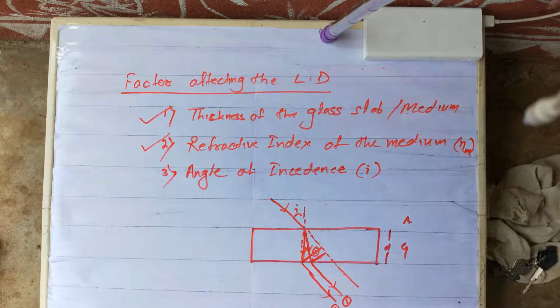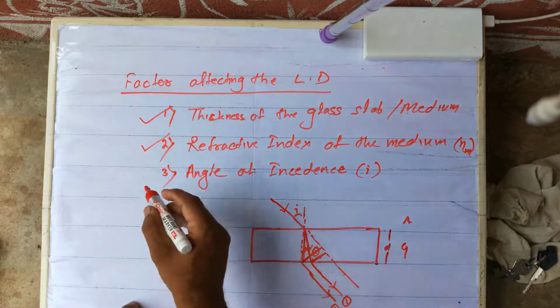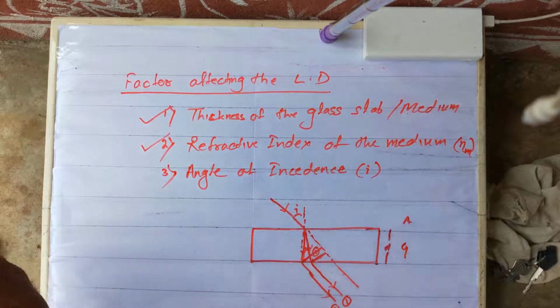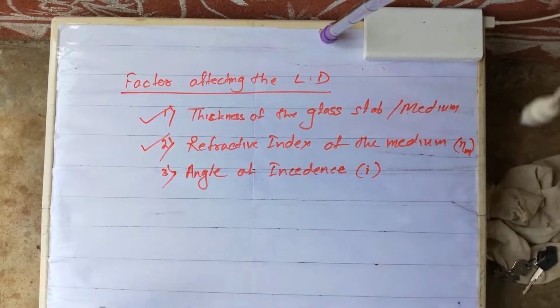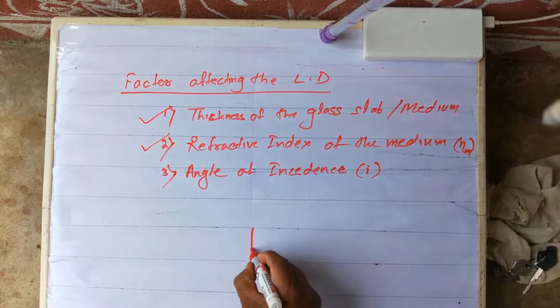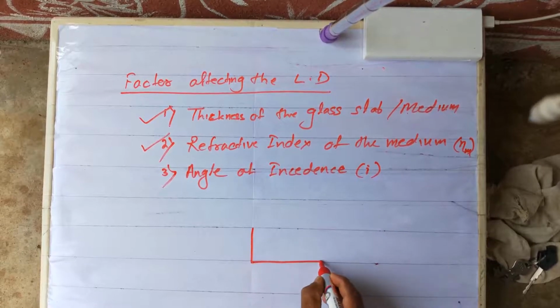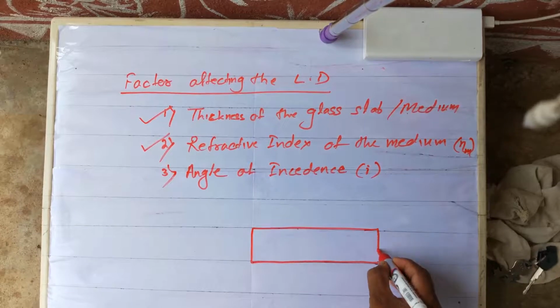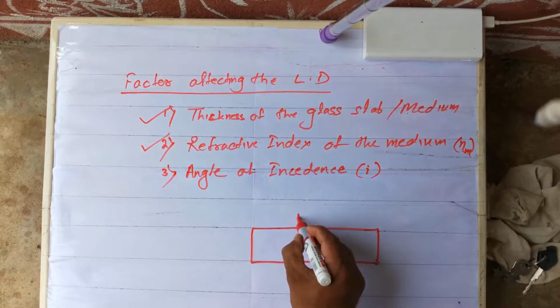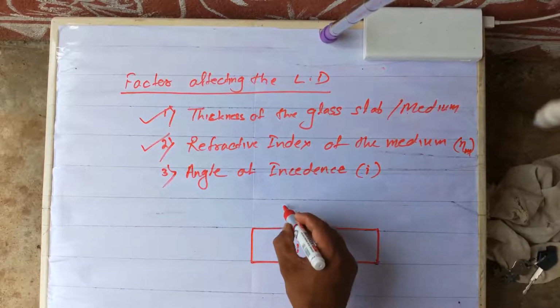The third case is angle of incidence. We are going to discuss it now. Let me draw the diagram again. It's a glass slab. This is the normal.